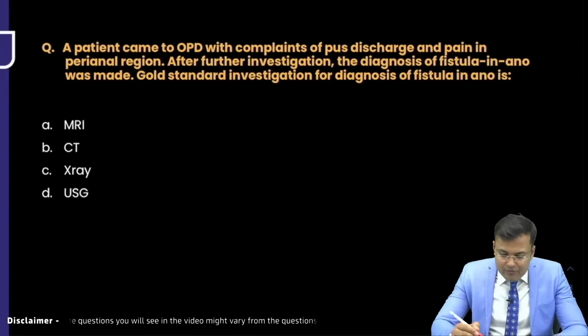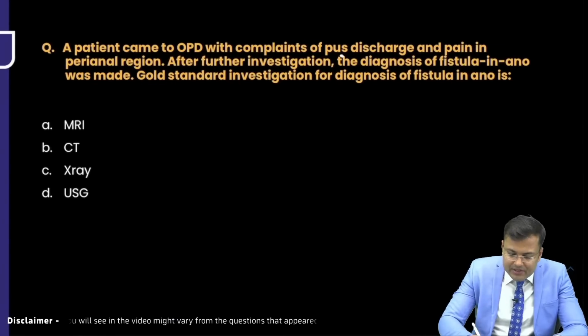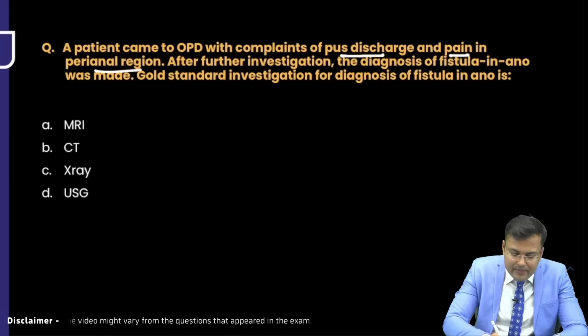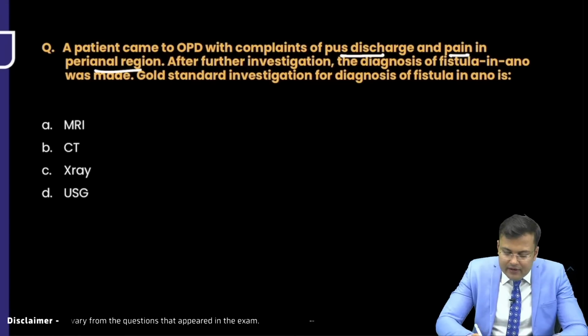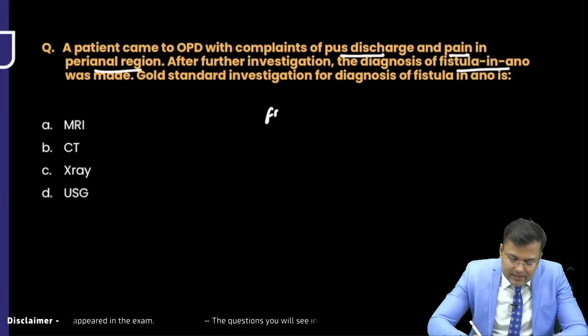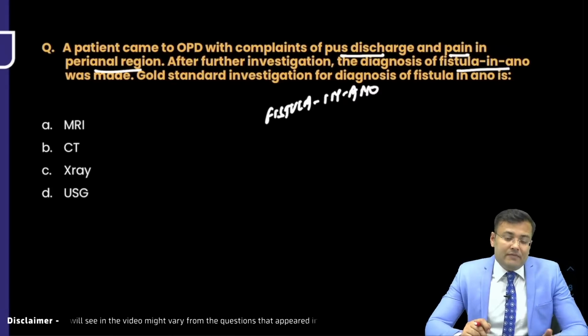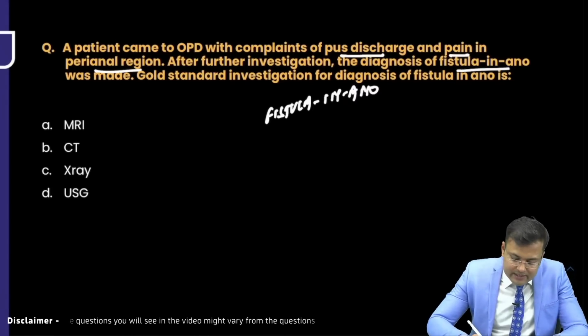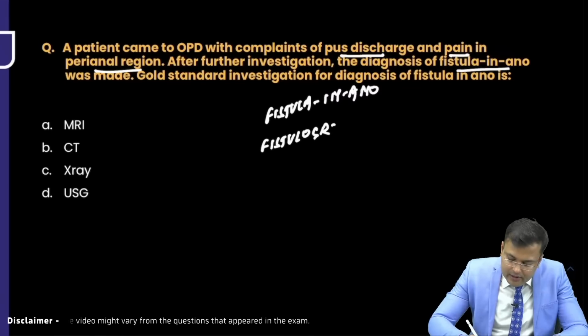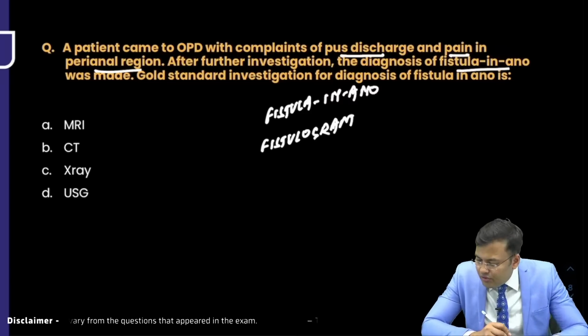A patient came to OPD with complaints of pus discharge and pain in the perianal region. On further investigation, the diagnosis is fistula in ano. So what is the diagnosis here? This is fistula in ano. Okay. Now you tell me what is the first investigation done in fistula in ano. The first investigation is fistulogram. The first investigation is fistulogram.